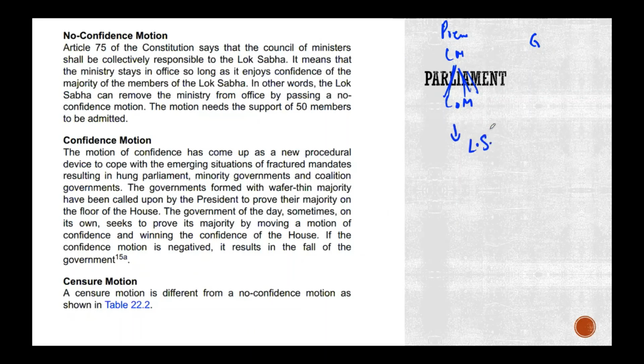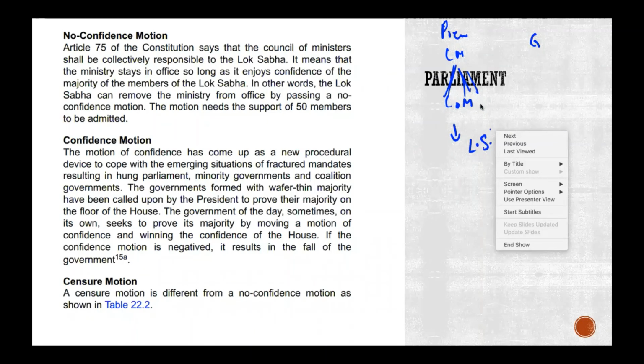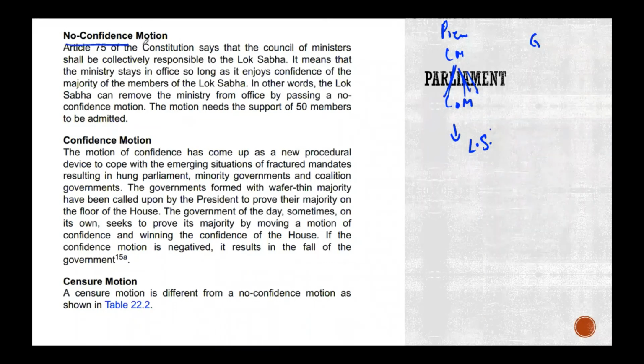The Lok Sabha. So it means that the ministry gets to stay in office as the executive, as the government, so long as it enjoys the confidence of the majority of the members of the Lok Sabha. If these members are okay with them continuing, great. So the Lok Sabha can remove the ministry from office by passing a no confidence motion. So what happens if this is passed? If the no confidence motion is passed, what would happen?